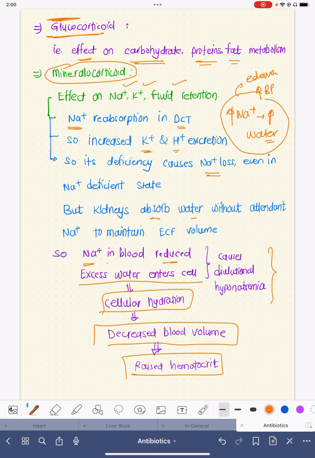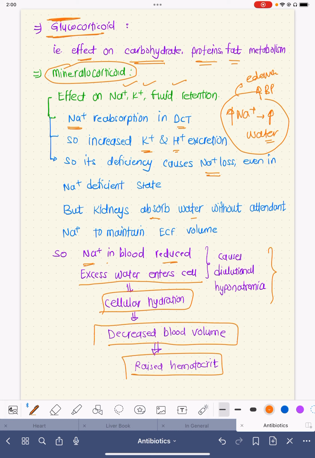So in mineralocorticoid deficiency, sodium is lost and potassium is preserved, causing hyperkalemia in deficiency of steroids. And whenever we use steroid, sodium is preserved and potassium is lost. That causes hypokalemia and associated weakness. In acidosis, H plus is also preserved and sodium is lost whenever there is an acidotic state.